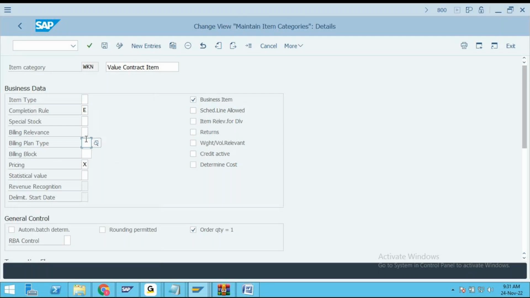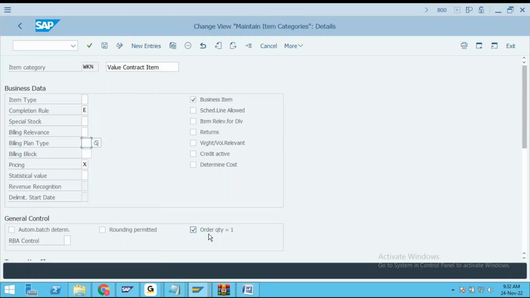Now the thing is, see, this is the difference. You have to check this option, order quantity is equal to 1. Friends, why? Because, listen to this logic.